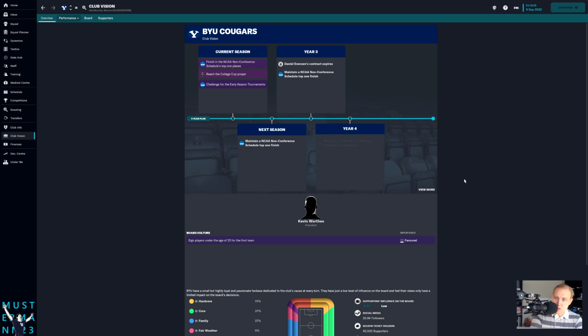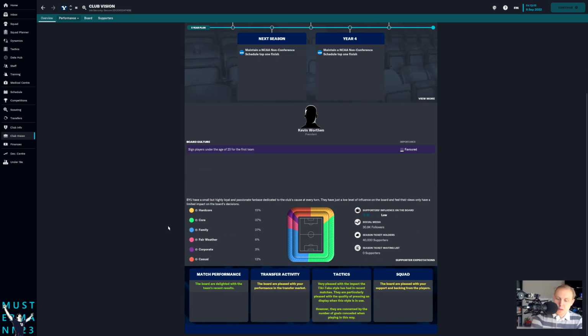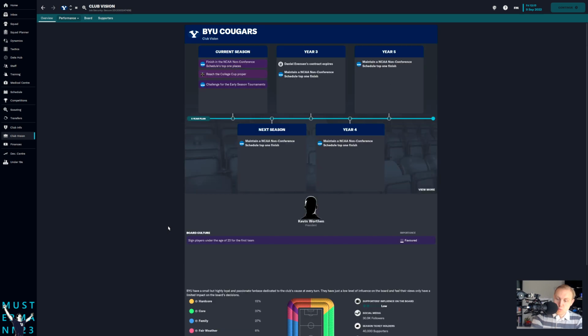I know people have complained a little about this Mustermann skin and the way some of the stuff is presented, but you can see right here that our board expects us to finish in the top 1 places of the non-conference schedule. I don't know what that means. This is bizarre, but they do expect us to play well during that part of the schedule.